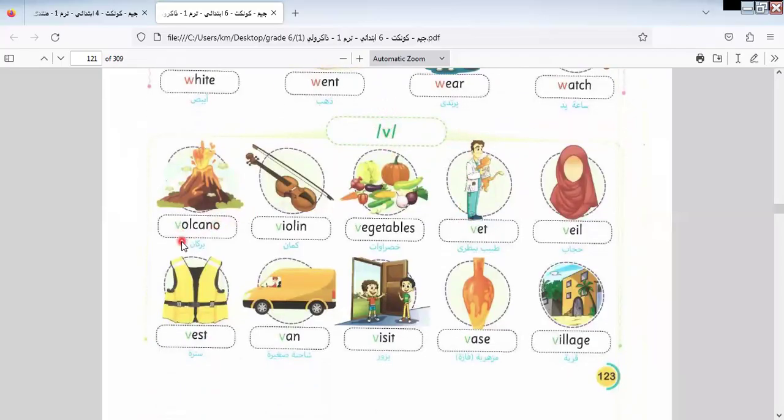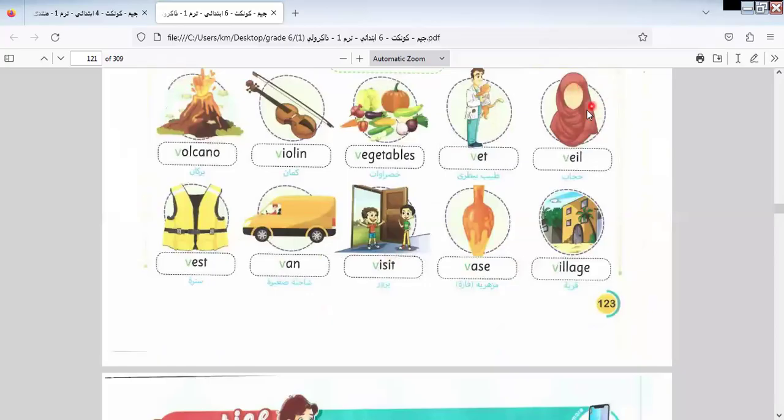This is the pronunciation of the letter V. Let's pronounce together. Volcano, violin, vegetables, veal. Vest, vein, visit, vase, and village.